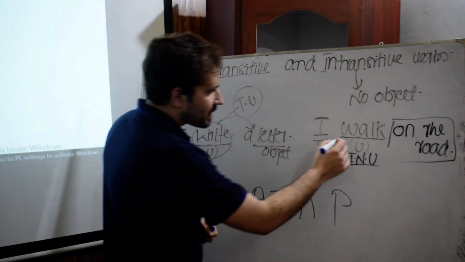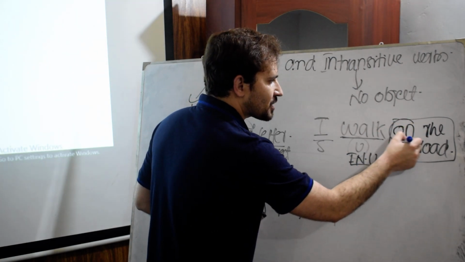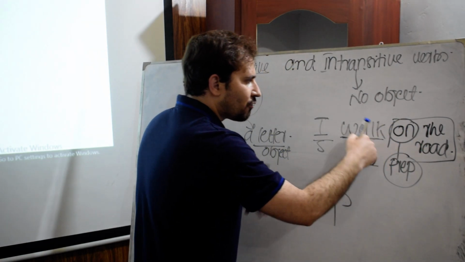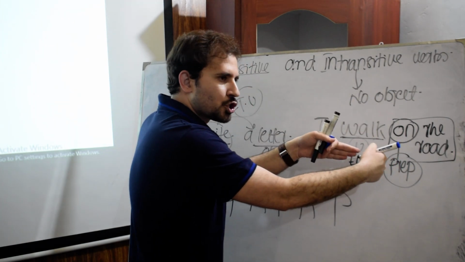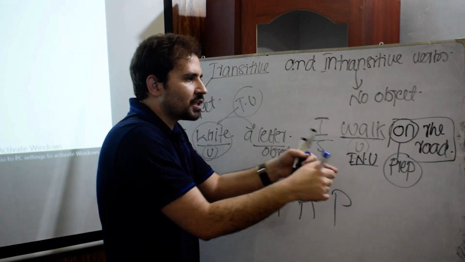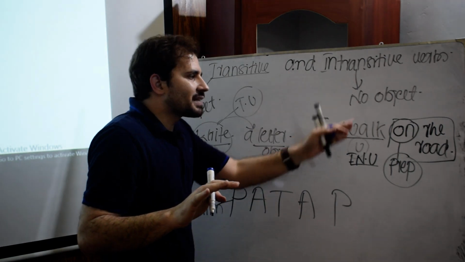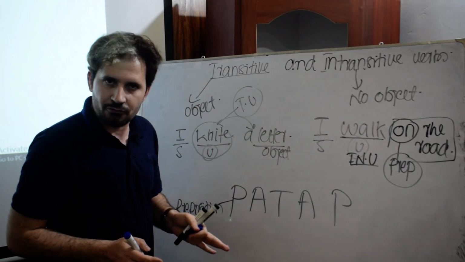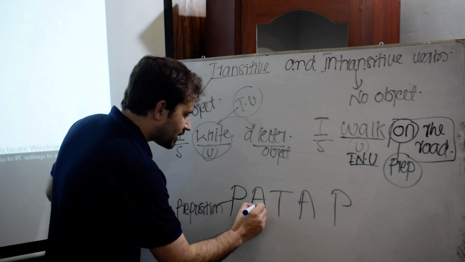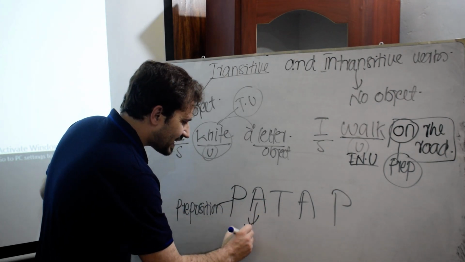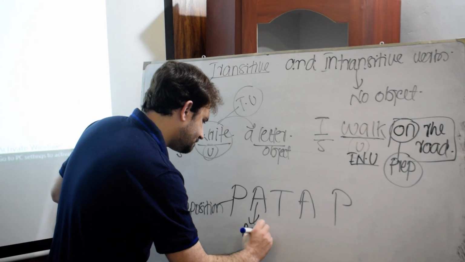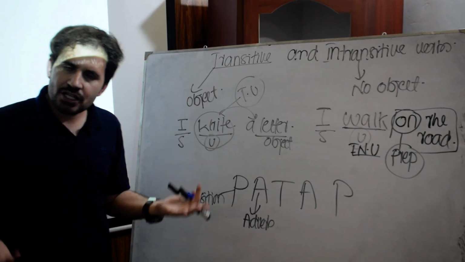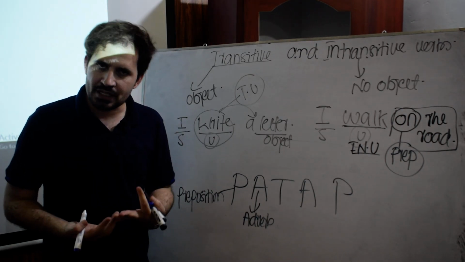Can you see here that after walk I have used a preposition? This on is what we call a preposition. So whenever a verb takes a preposition, then that is not an object. It cannot be an object, and that verb will be an intransitive verb. Number one. Number two, if a verb takes an adverb, again that is what we call an intransitive verb.